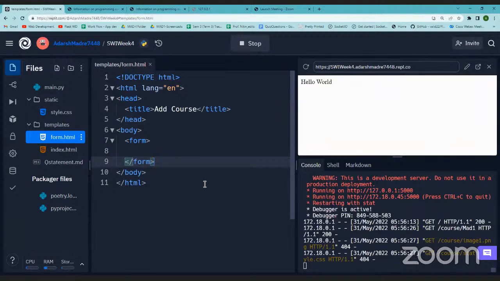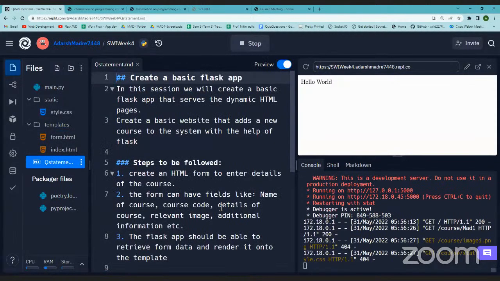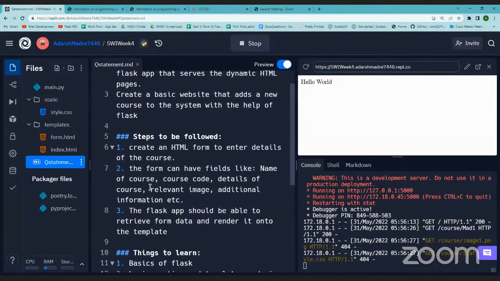It depends on what we want, right? So if we go back to our problem statement and see what we wanted as the fields, that is name of the course, course code, details of course, relevant image, additional information. So we'll start with name of the course.